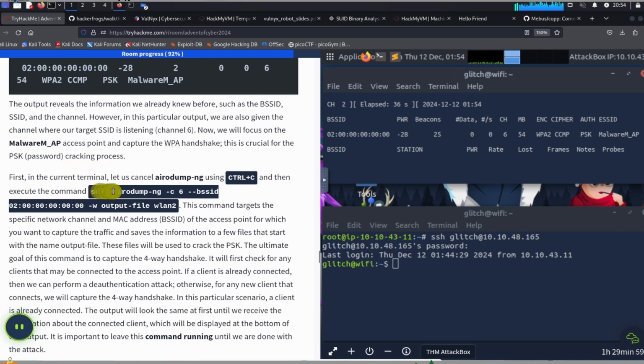First, in the current terminal, let us cancel airodump-ng using Control-C, okay? And then execute the command sudo airodump-ng channel 6 BSSID. Okay. So it's going to be sudo airodump-ng channel 6 --BSSID. Okay.